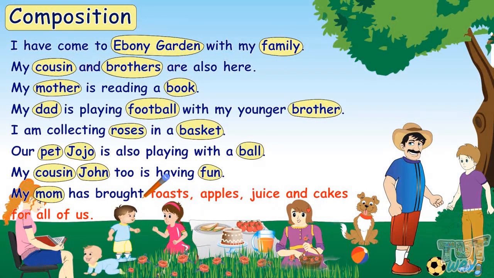These two are not naming words. Toast, apples, juice, cakes. These are naming words as these are the names of eatables. For all of us, none of these is a naming word. All the encircled words are naming words. So we found a lot of naming words from this passage.